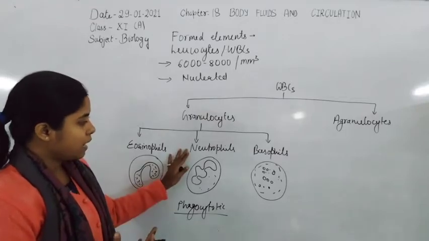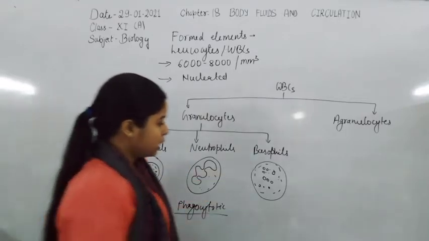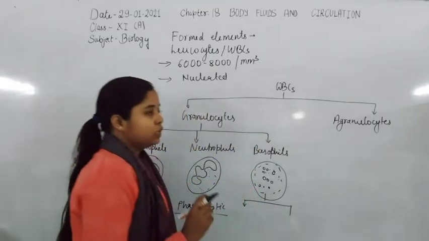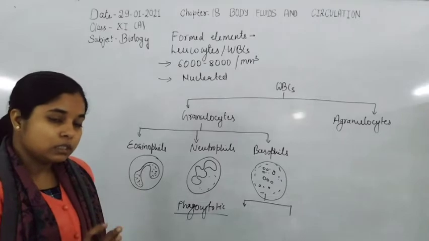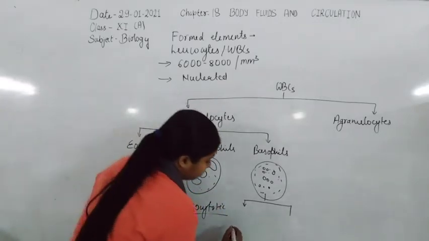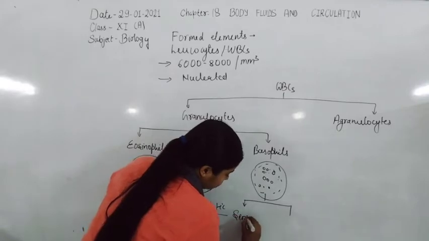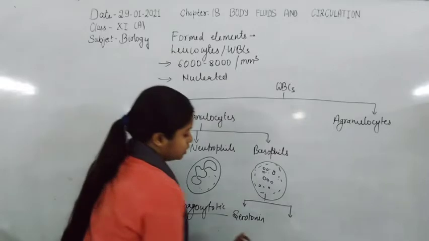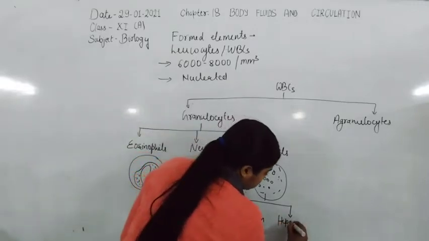And basophils are mainly able to secrete different types of substances, for example serotonin, and there is also secretion of heparin.